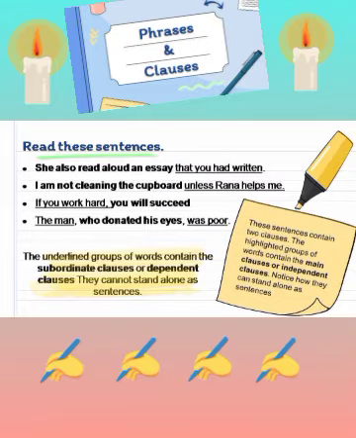The highlighted groups of words contain the main clause or independent clause. That means you can see they have a sense for this group of words. And the underlined groups of words contain the subordinate clause or dependent clause. That means they cannot stand alone as sentences. They need a main clause to get a complete sense.